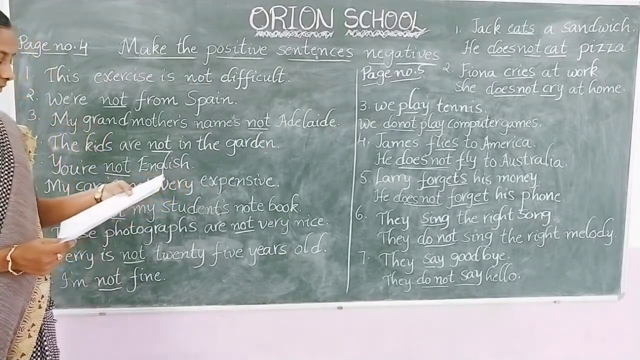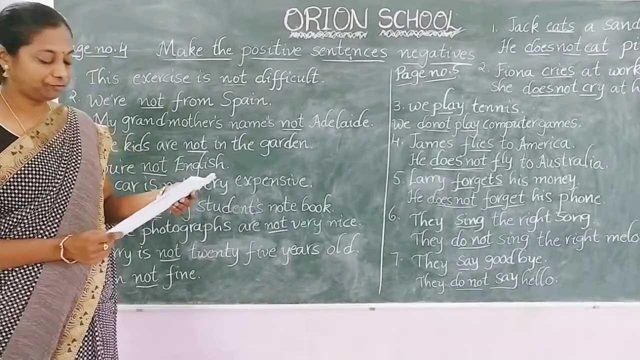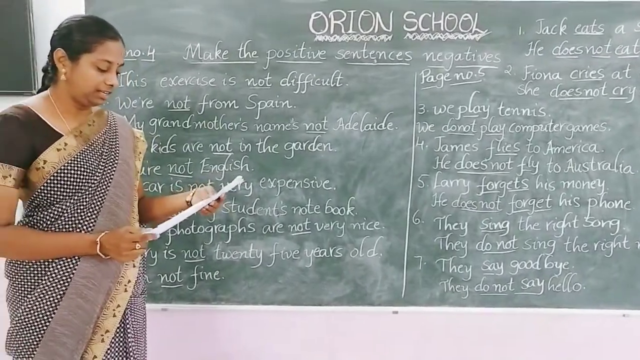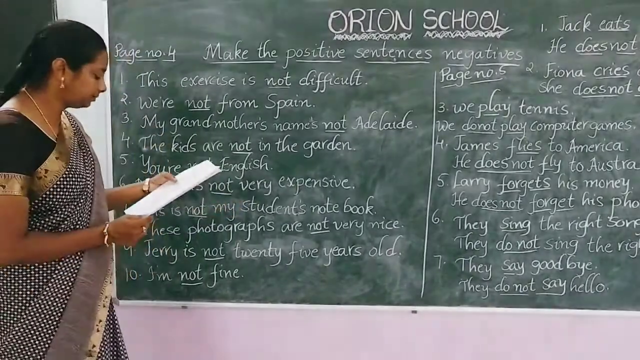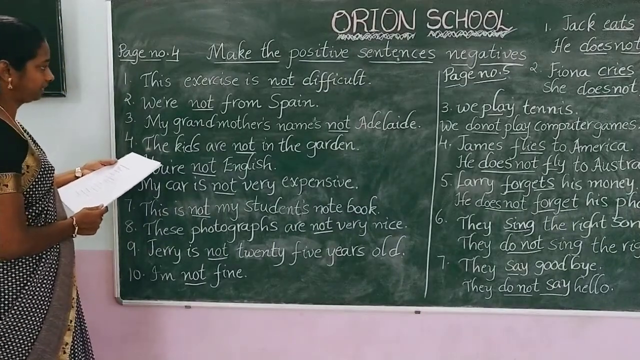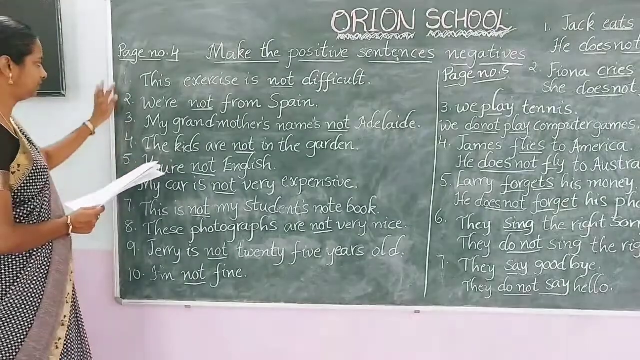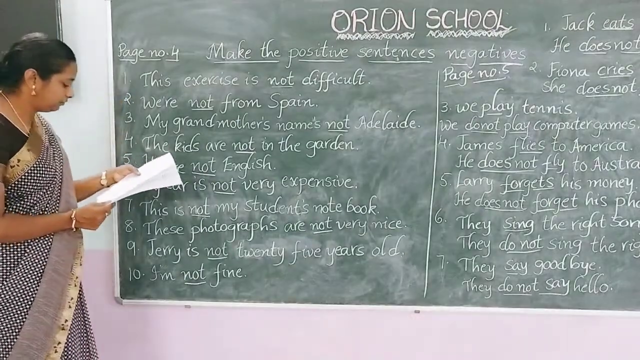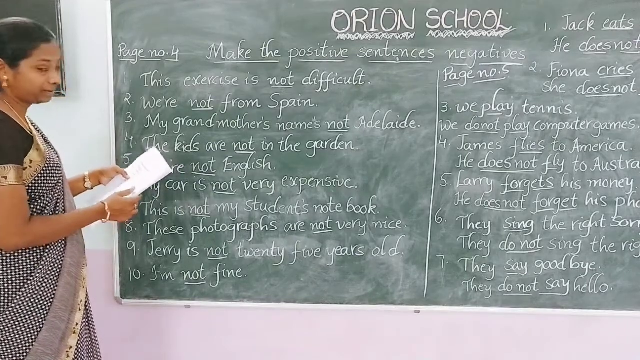See, we have an example here. I am a student. I am not a student. If we have "not" in any of the sentences, it will be treated as a negative sentence. So here, let us see the first one. This exercise is difficult. Answer: this exercise is not difficult. First one. Second, we are from Spain. Answer: we are not from Spain.